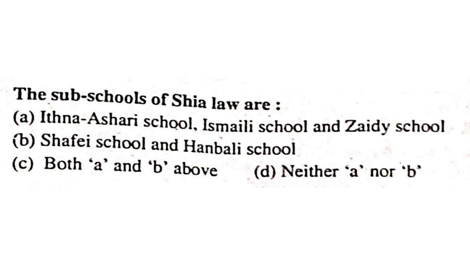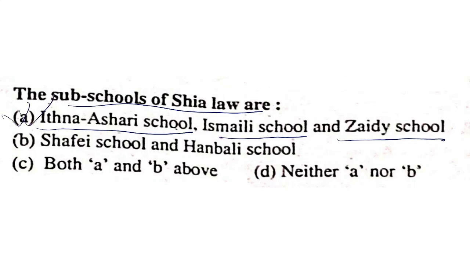The sub schools of Shia law are Itna Ansari school, Ismaili school, and Zaidi school, Shafi school, and Hanabali school. Both A and B above, neither A nor B. The sub schools of Shia law are Itna Ansari school, Ismaili school, and Zaidi school. This is the correct answer. The others are Sunni schools.